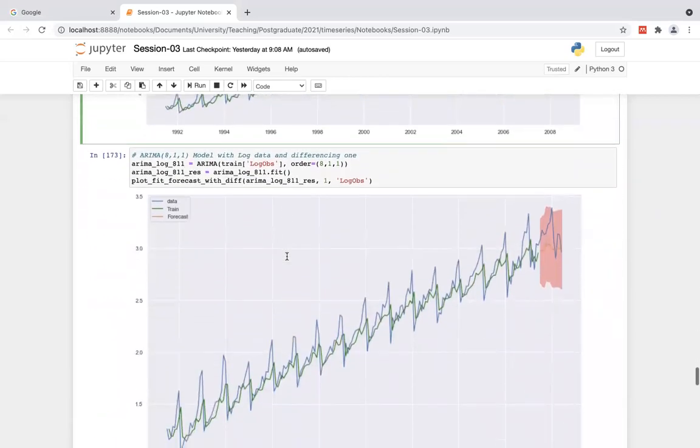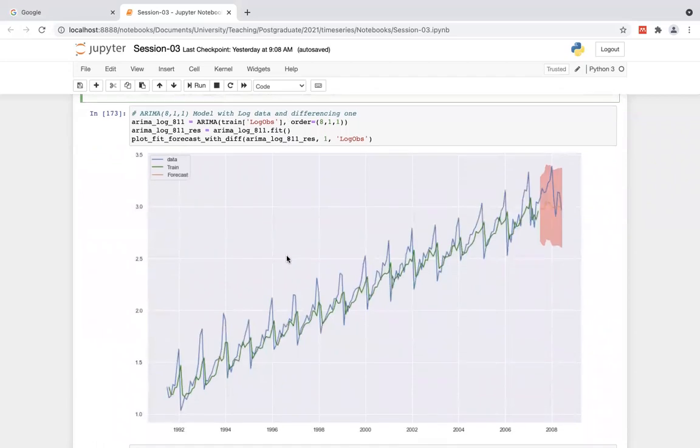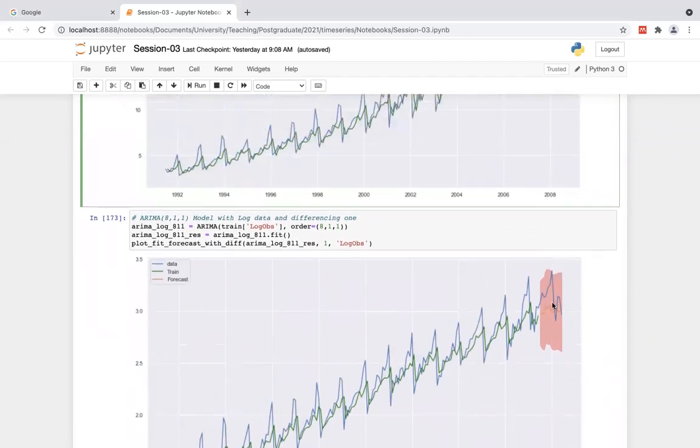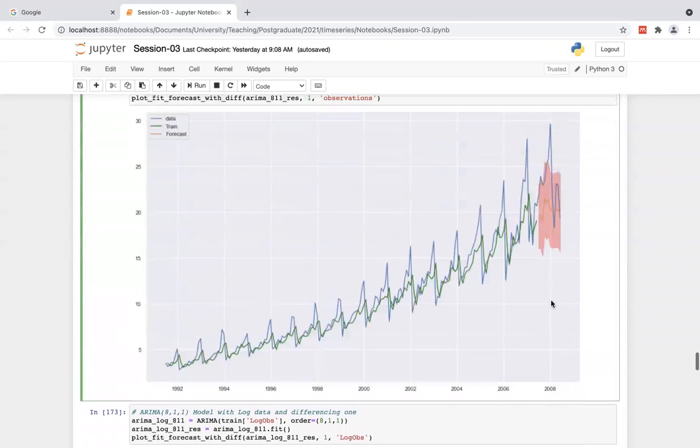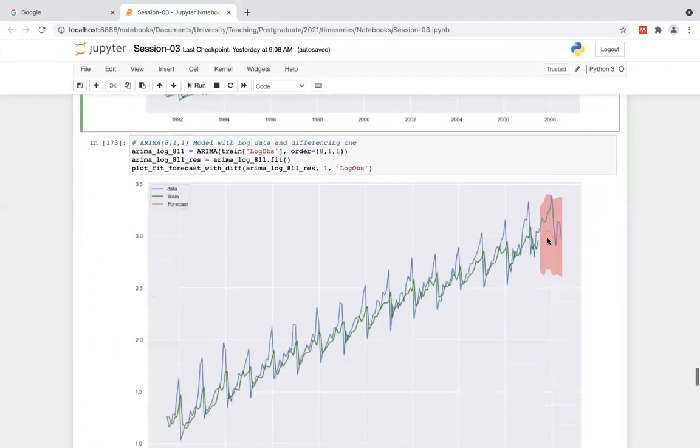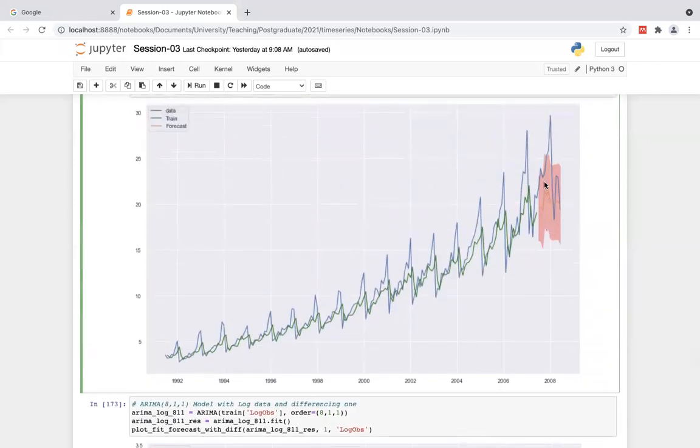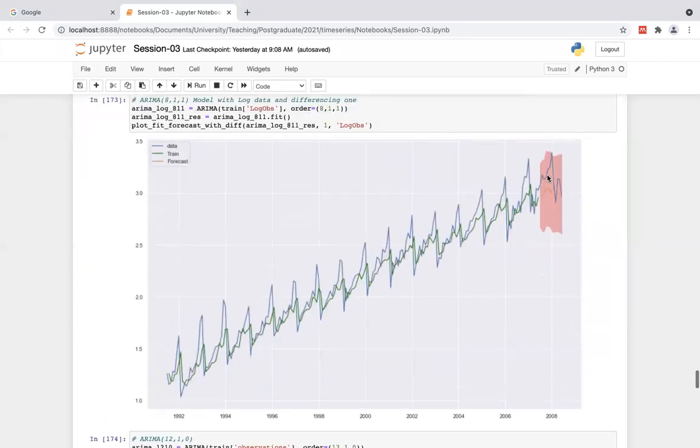Here, log differencing: I pass the column as a log value, but other things are the same. The only change is the column, the log column. In that case, the difference is a little bit lower compared with the previous one, but it is actually underestimating. The underestimation is minimizing, right? Okay, good.